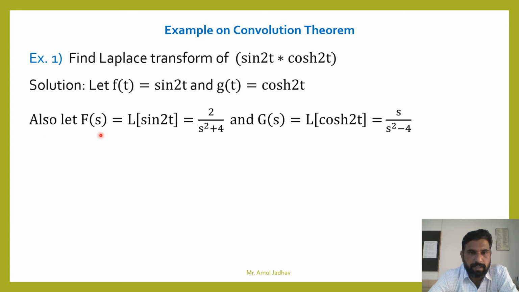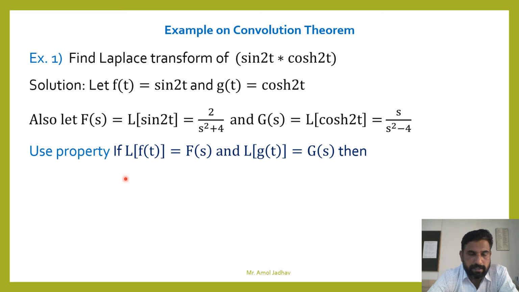Then F(s) is the Laplace transform of sin 2t, that is 2 upon s square plus 4. The result is a upon s square plus a square. And G(s) is the Laplace transform of cosh 2t. The formula is s upon s square minus a square. Here a is 2, so the Laplace transform of cosh 2t is s upon s square minus 4.